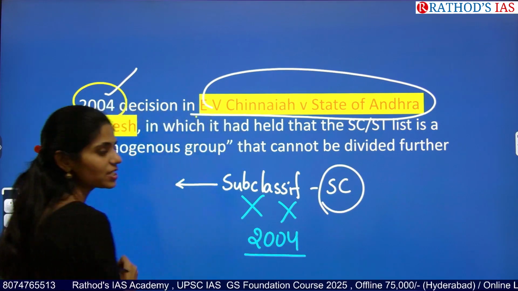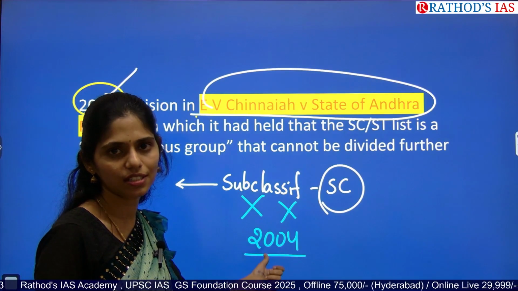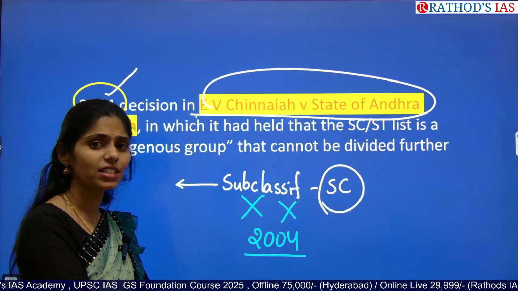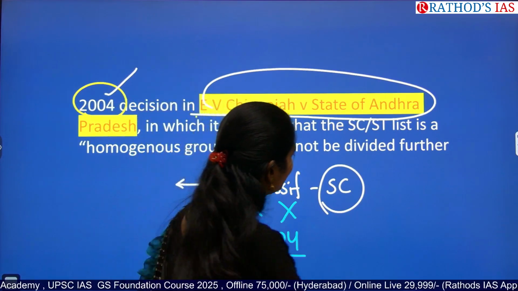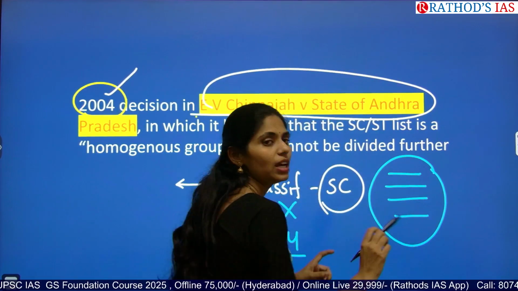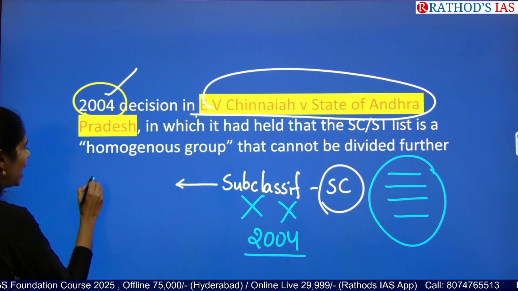The Supreme Court said that whenever there is subclassification for reservations within SC, it violates Article 14. Article 14 is about the right to equality, and within this community of SC, whenever we treat people differently based on subclassification, it violates Article 14.